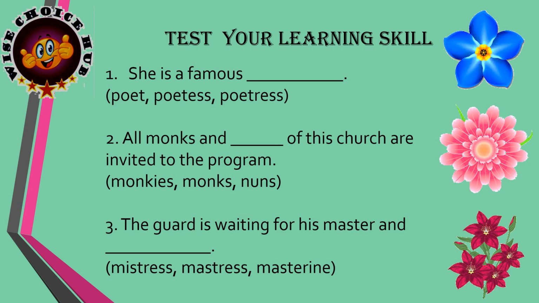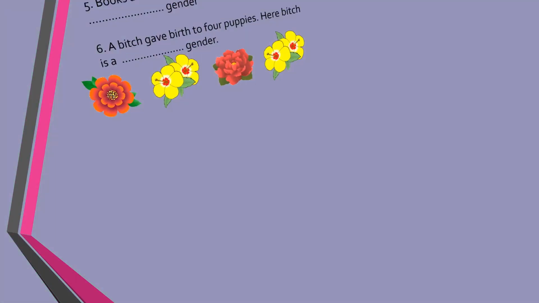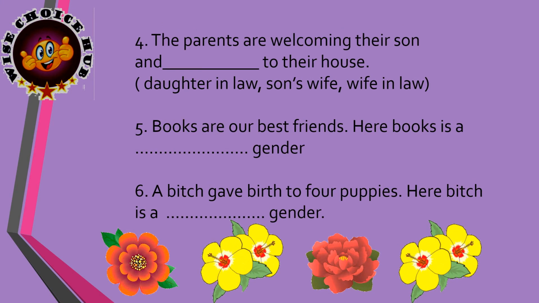Third sentence, the guard is waiting for his master and dash. Mistress, masteress, masterine. The fourth sentence is, the parents are welcoming their son and dash to their house. Daughter-in-law, son's wife or wife-in-law.